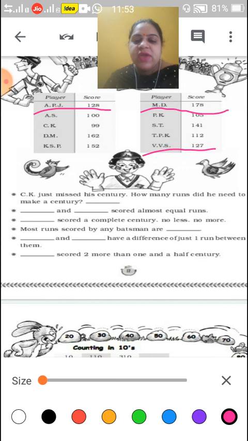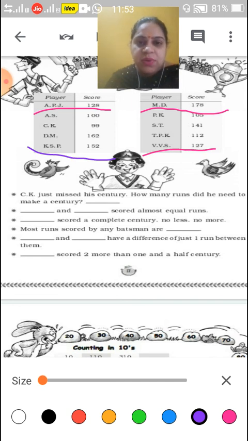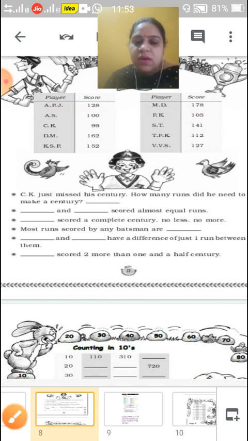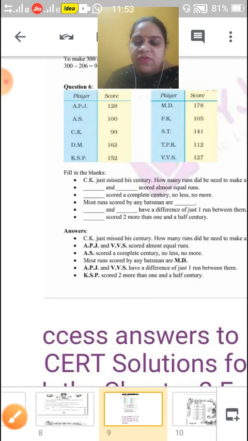Like we can have a look at who has scored here. KSP scored 152 runs. 100 is a century and a half century is 50, and if we add 2 runs, that is 152, so he scored 2 more than 1 and a half century. Okay children, understood? Now let's have a look at our solution.